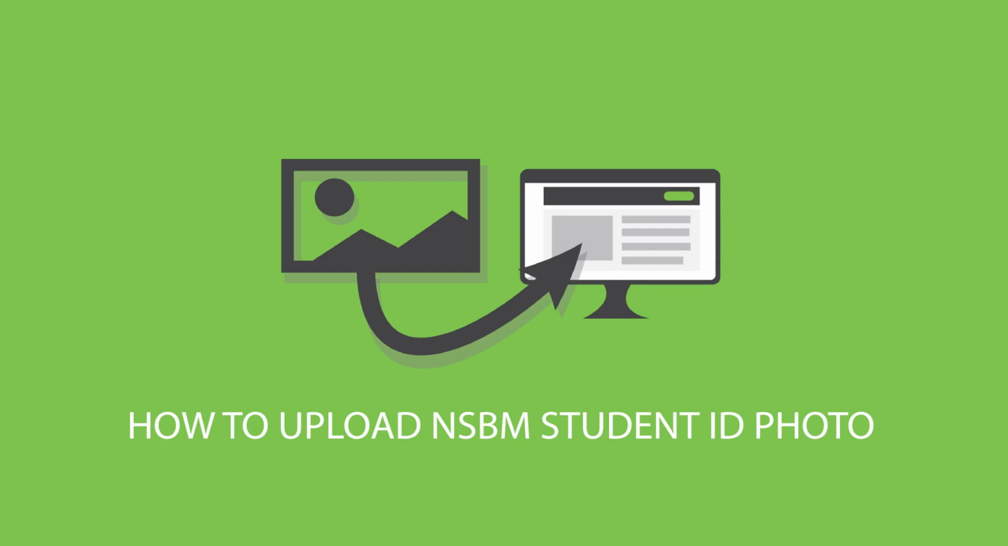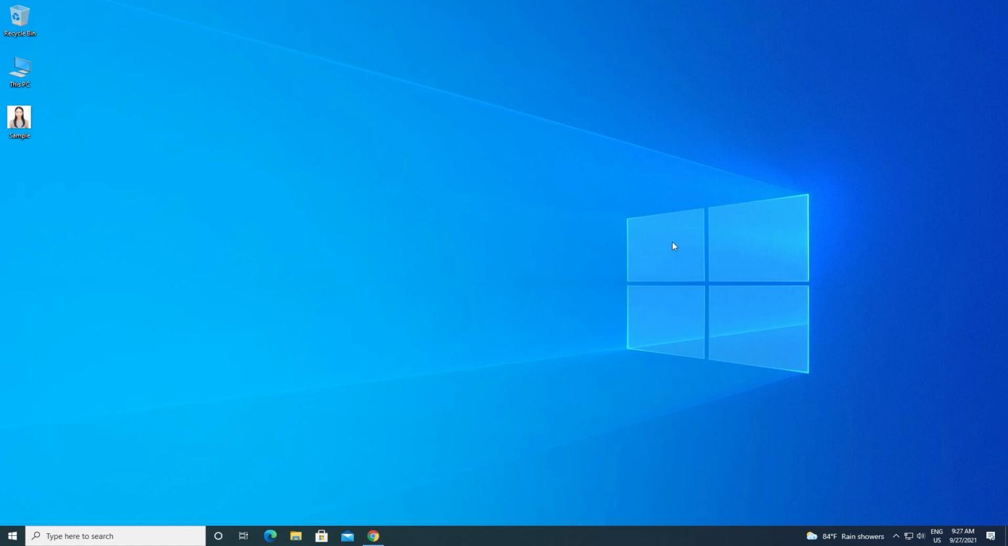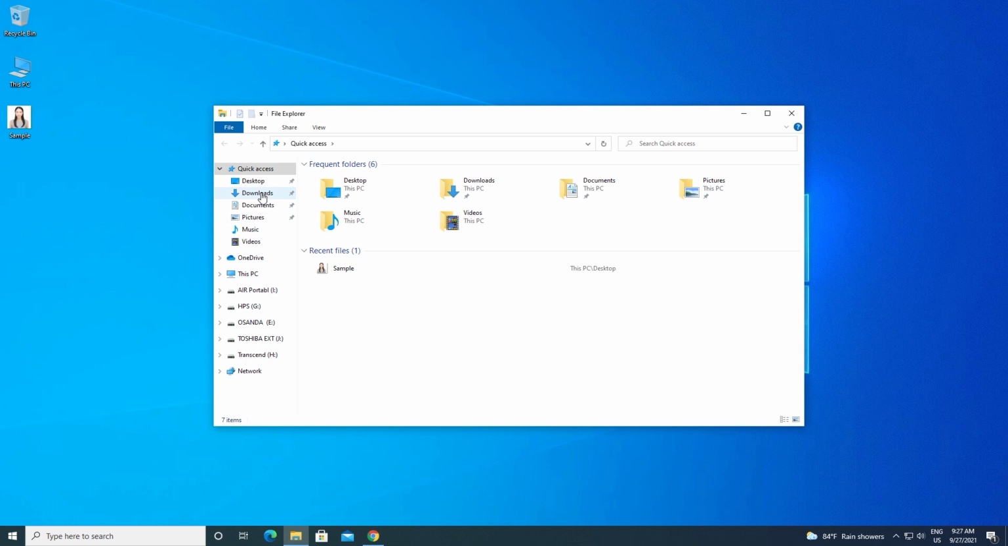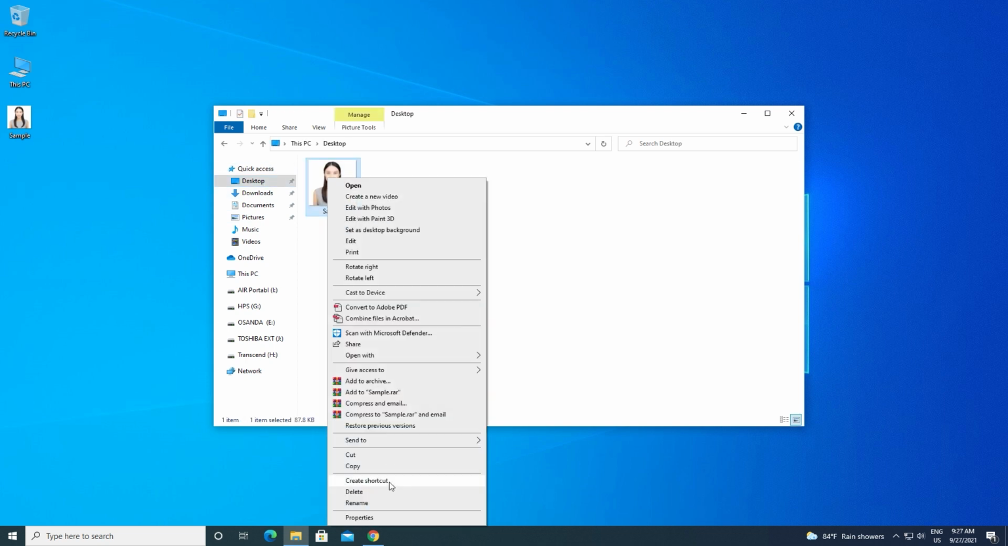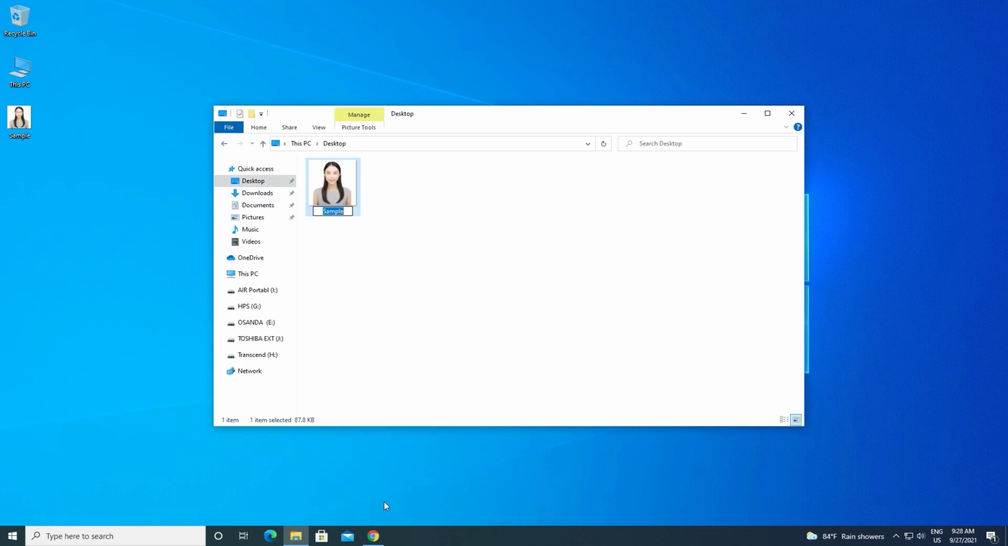So I'm going to explain something very important, that is uploading your student ID photo to the NLearn. The first thing that you have to do is go to the location where your photo is and rename your photo using your student ID number, which is given in the degree admission letter. Please note, students, this is not the reference number, this is the student ID number that you have to include when it comes to renaming.